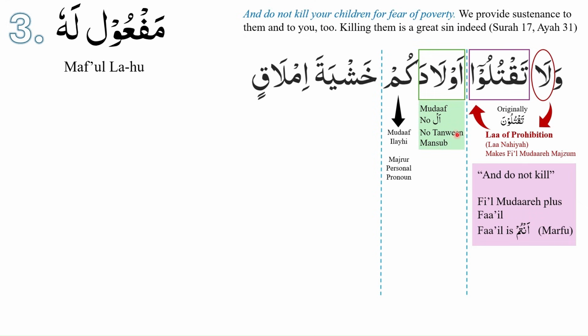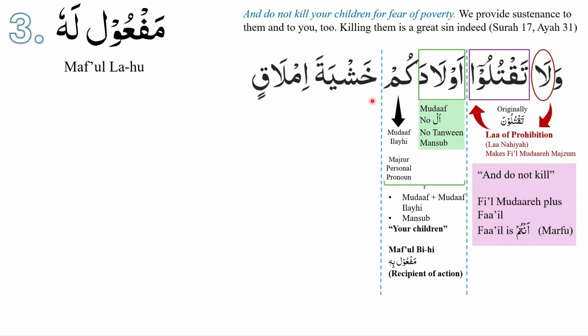Awladakum is mansoob because the mudaf is mansoob. Awladakum is maf'ul bihi. Awladakum can be translated as your children. And do not kill your children. This is maf'ul bihi because awladakum is the recipient of the action.